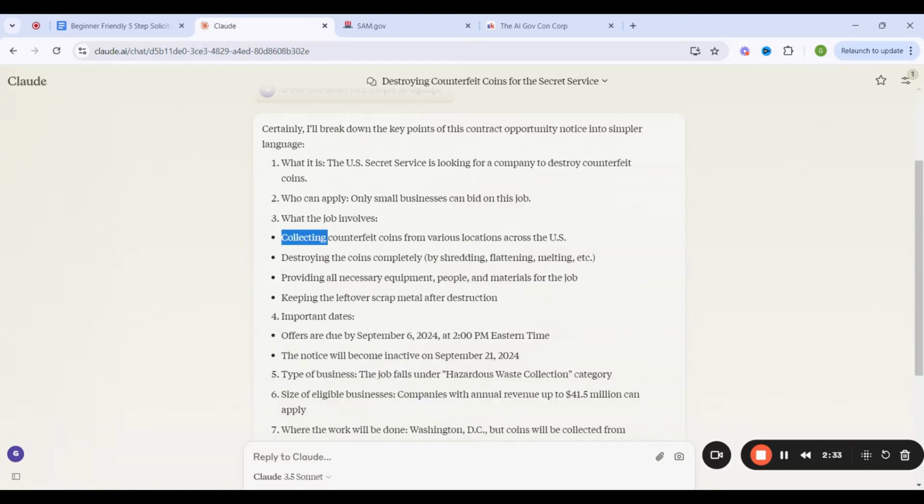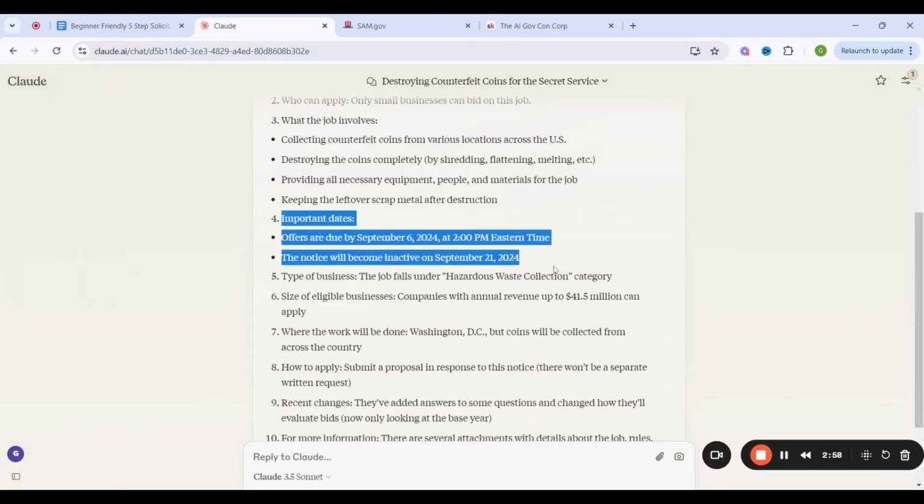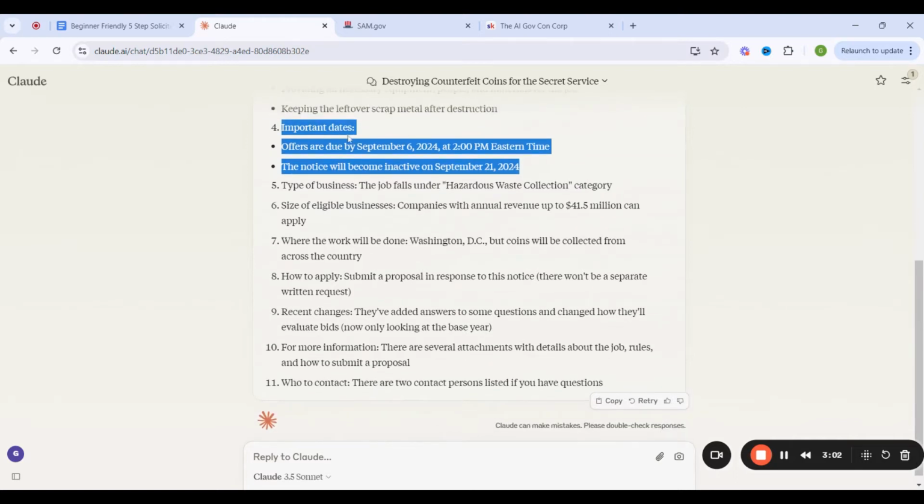Okay, so the job involved is collecting counterfeit coins from various locations across the US, destroying the coins completely by shredding, flattening, and melting, providing all necessary equipment, people, and materials for the job, keeping leftover scrap metal after destruction. Okay, important dates. It's due on the 6th. The notice will become inactive September 21st.